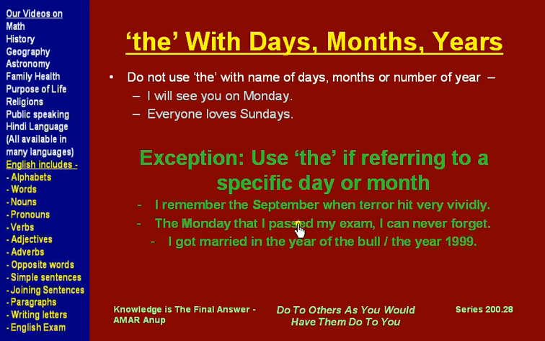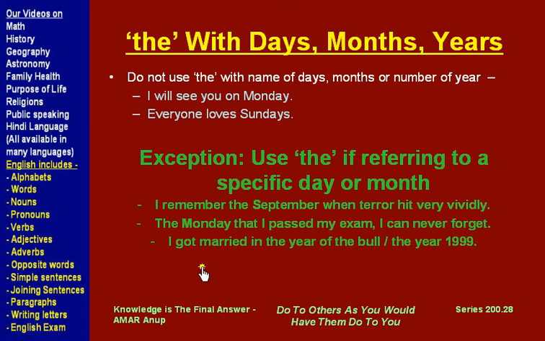So we are talking about a special month of September when there was terror, and we remember it very clearly. So this September, we are talking about a specific September, so we will use the before that September. Another example, the Monday that I passed my exam, I can never forget. So we are talking about not any Monday, not every Monday, but one Monday, so we use the Monday.